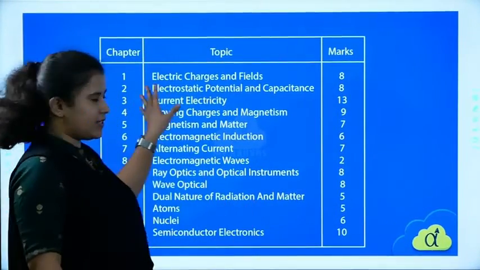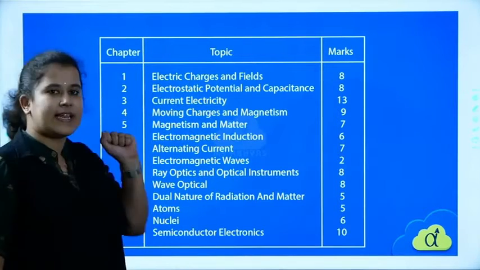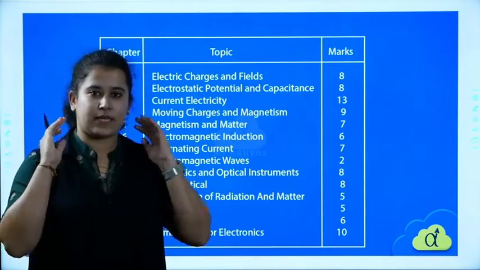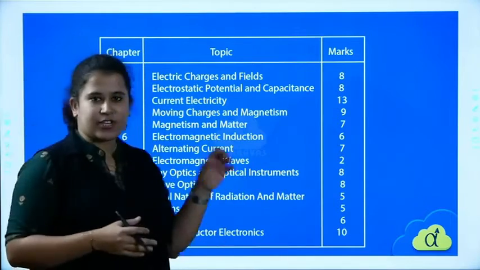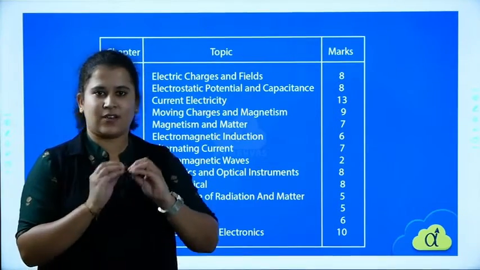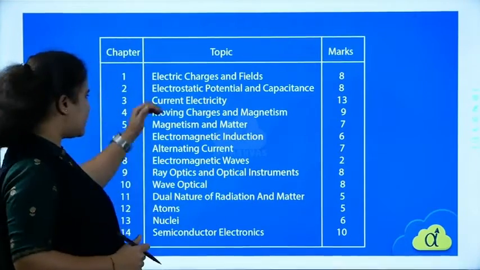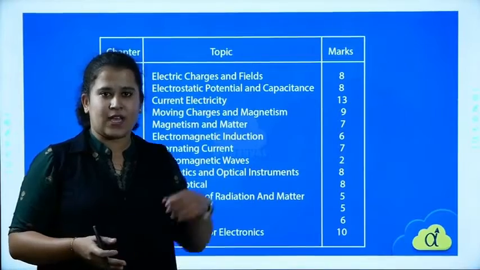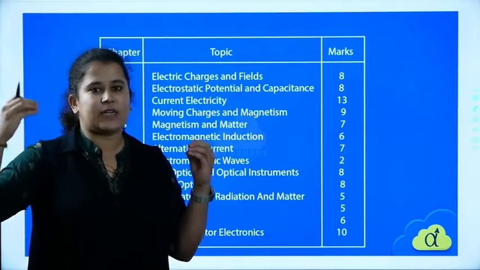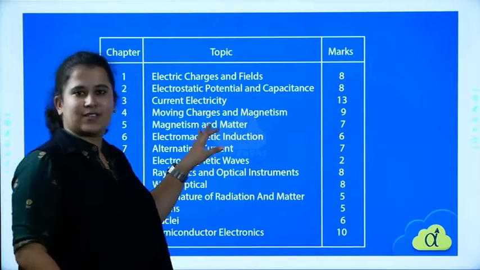Clear? Coming to the first, you can see here the first chapter is electric charges and fields, and the second one is electrostatic potential. What can you imagine here is that electric charges and electric potential are all related to a charge, when it is static or at rest. Next, coming to the third one, you have current electricity. When the charge moves, what do you get? You have studied it before, that when the charge moves, there is electricity induced. So that is the third chapter.